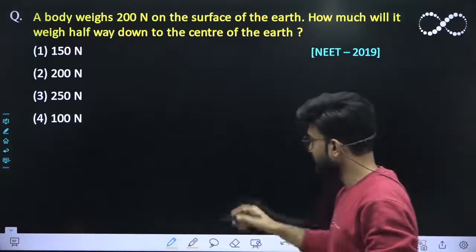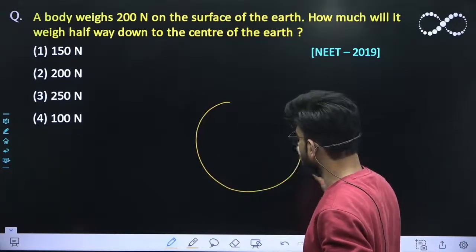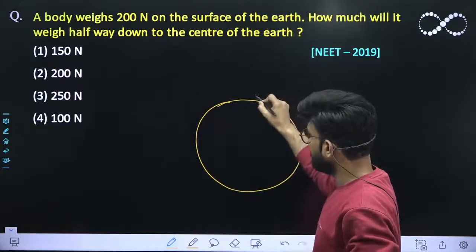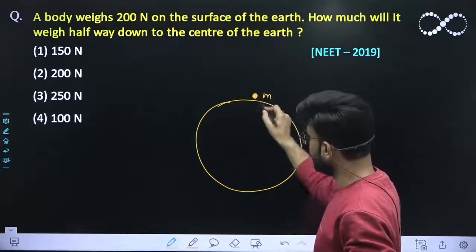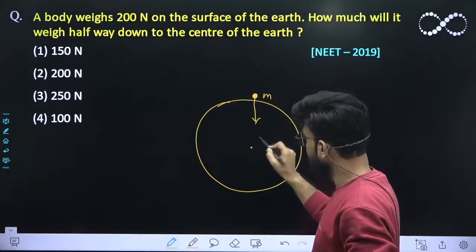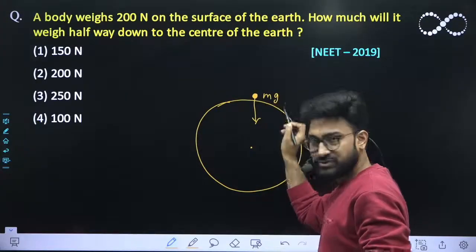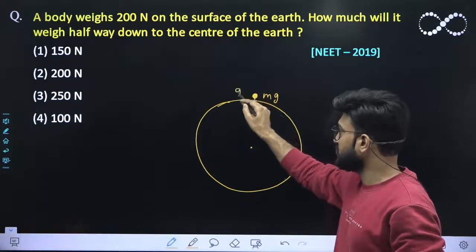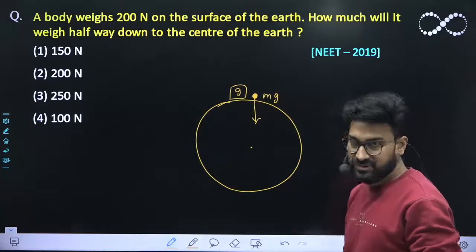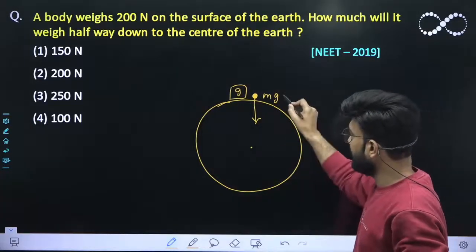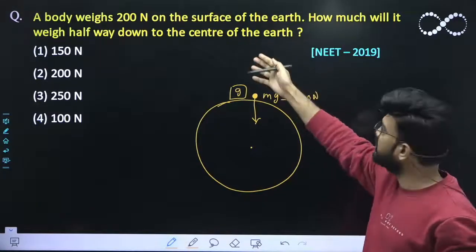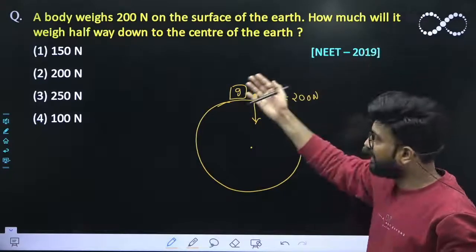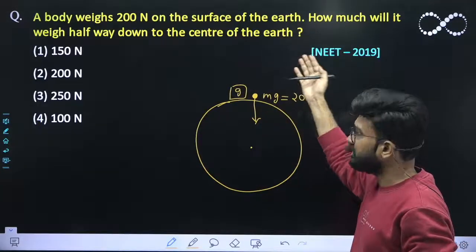So that means, if I redraw the structure of Earth, any particular object whose mass is m on the surface of Earth would be attracted towards its center with a weight equivalent to m into g, where g is the acceleration due to gravity on the surface of Earth. So this weight is given as 200 Newton on the surface of Earth. So how much will it weigh halfway down to the center of Earth?